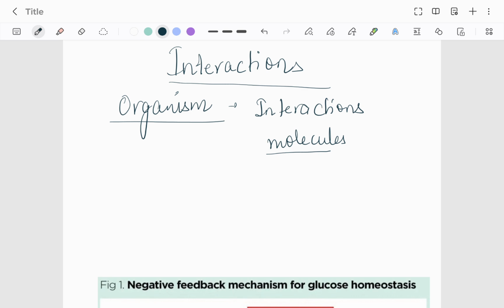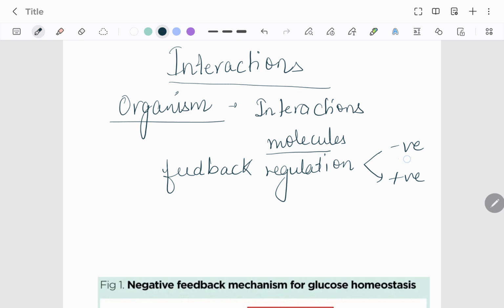So for example, the regulation of blood sugar level, that involves interactions between different molecules. When you eat food, your blood glucose level goes up, and then there is a signal for the release of insulin hormone, and all this happens by feedback mechanism. There is feedback regulation which is of two types, negative and positive. Mostly this is negative. We will also study some examples of positive feedback.